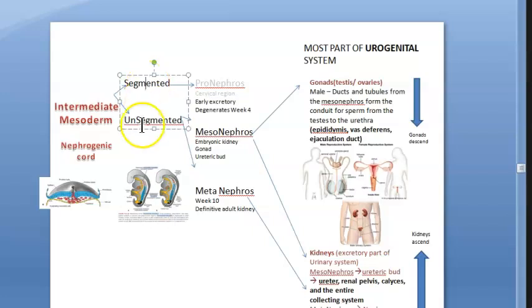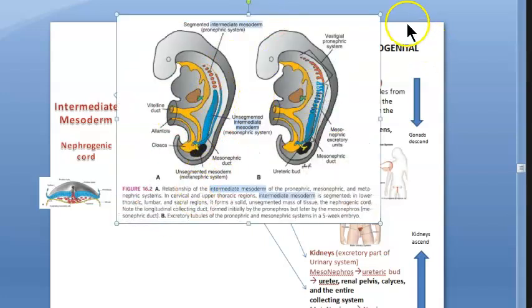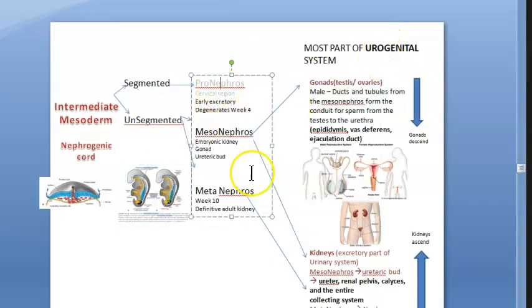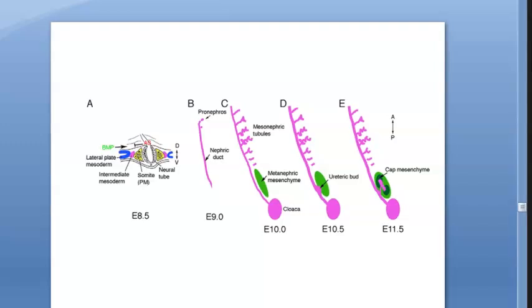Now we'll understand the segmented and unsegmented. I already showed you this diagram, segmented and unsegmented. So this part you have understood. Now coming to pronephros, mesonephros, metanephros. Pronephros degenerates after the 4th week. It was doing some work and then it degenerated. It doesn't give rise to anything.